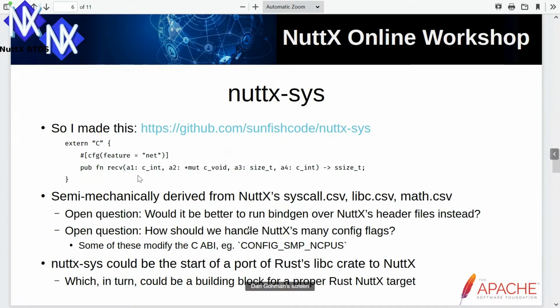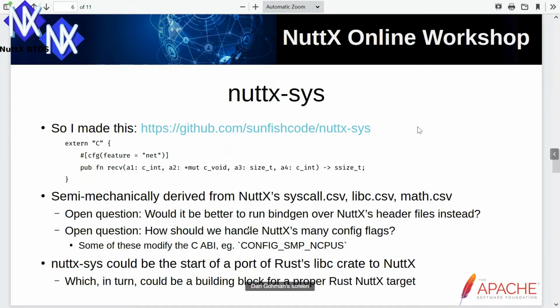And so one option is to translate the config settings into the Rust bindings so that the Rust bindings are conditional in the same way that nuttx is. Another option would be to say we should have a single set of configs that represent a standard set of configurations, to make it easy to have a single C API. I don't know which of those is best, but these are some of the issues that I ran into when I first started looking at it. In any case, I have a thing that seems to work reasonably well for some default settings, with these bindings generated from the CSV files.